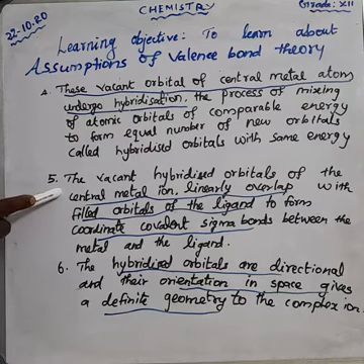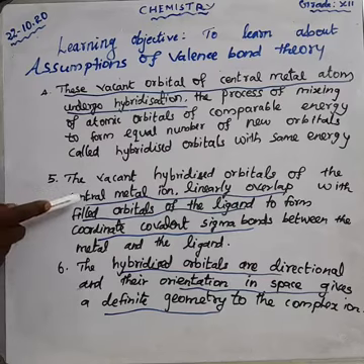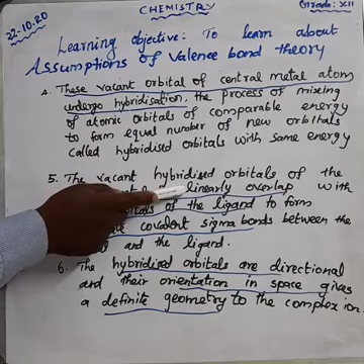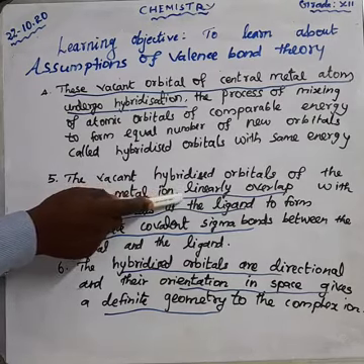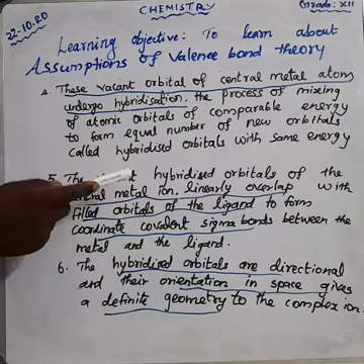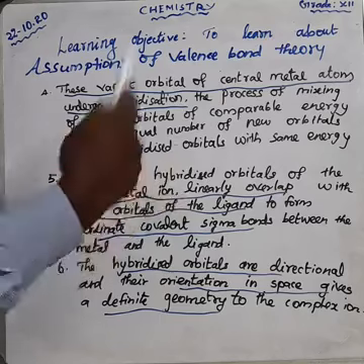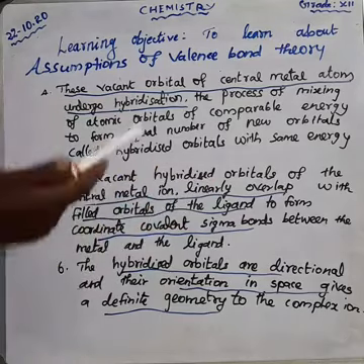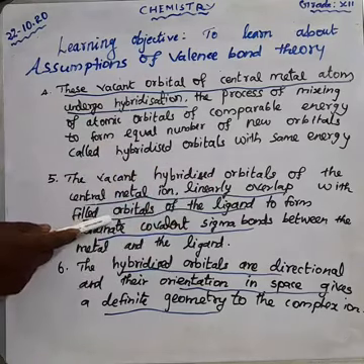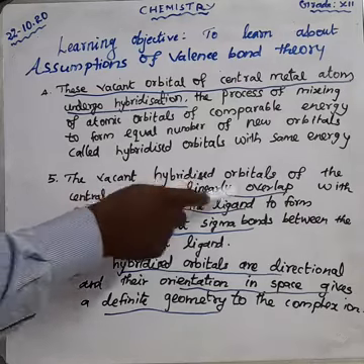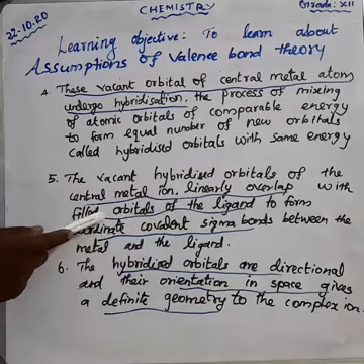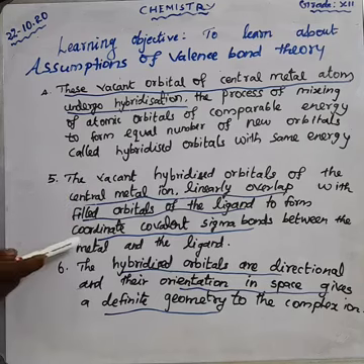Next, the fifth point. The vacant hybridized orbitals of the central metal ion linearly overlap with filled ligand orbitals of the ligand to form which bond?